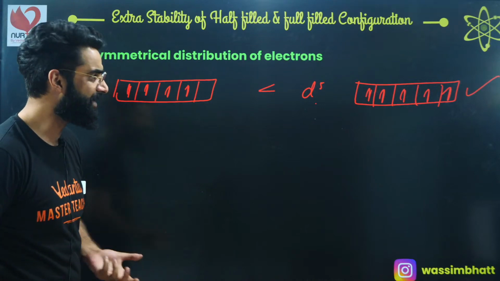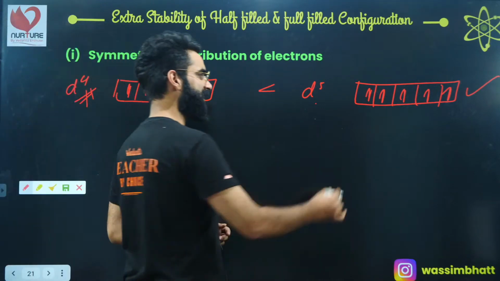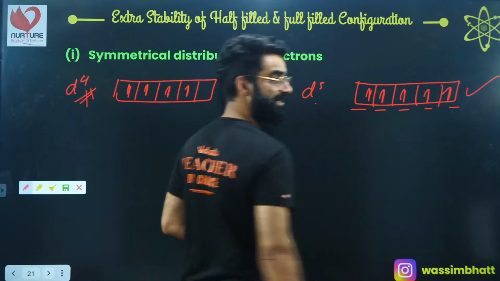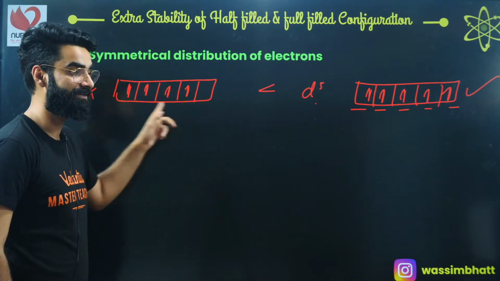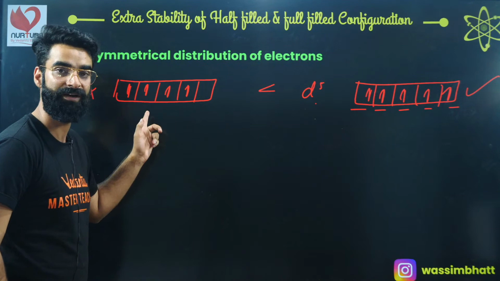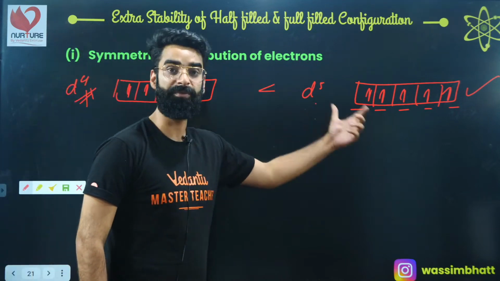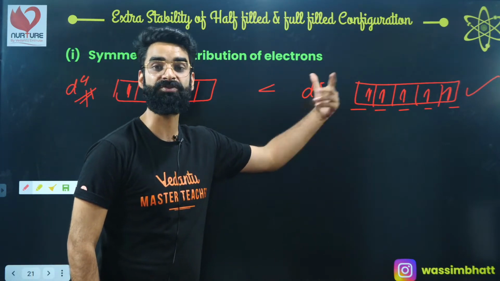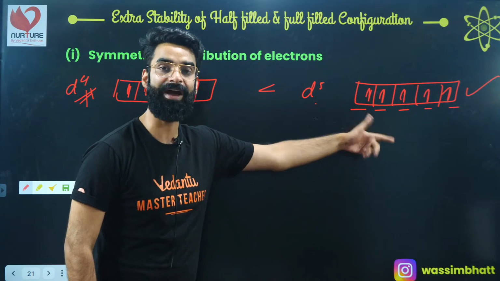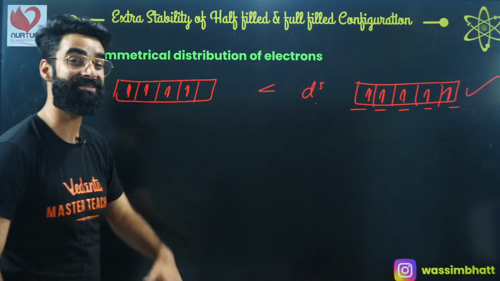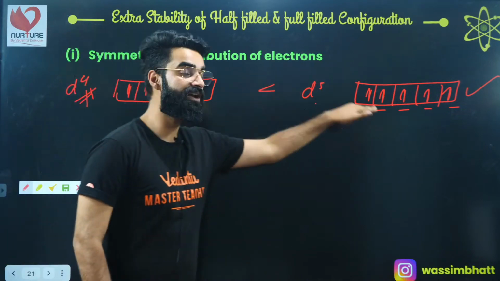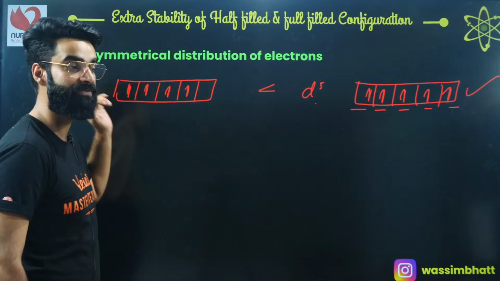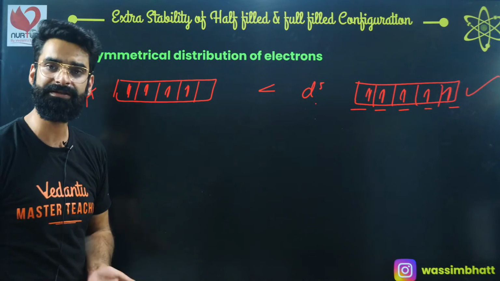Or you can simply conclude that half-filled configuration is going to be more stable than partially filled configuration. This D4 is not exactly half-filled, it's partially filled. This is the reason why, due to the symmetrical distribution of electrons, it attains more stability, right? That's why D5 configuration is considered more stable than D4 configuration, and half-filled configuration is more stable than partially filled configuration, right? This is one of the reasons.